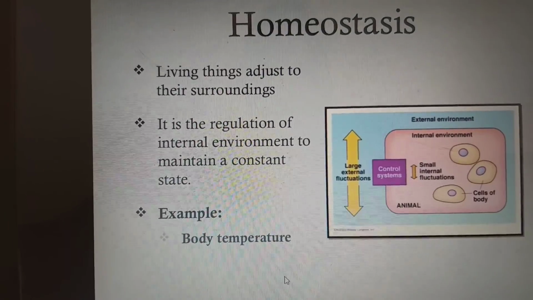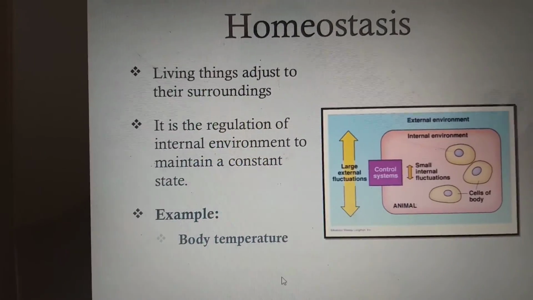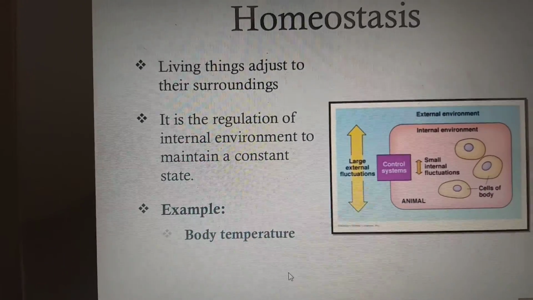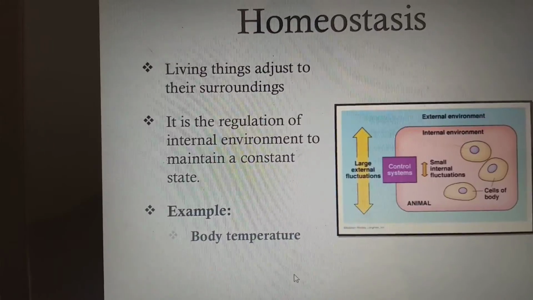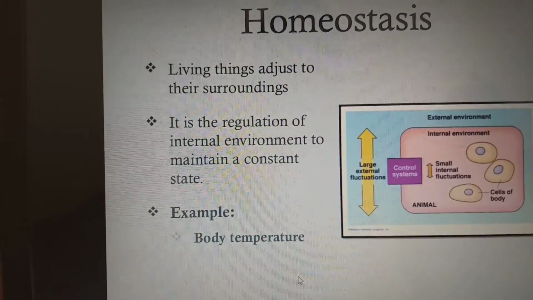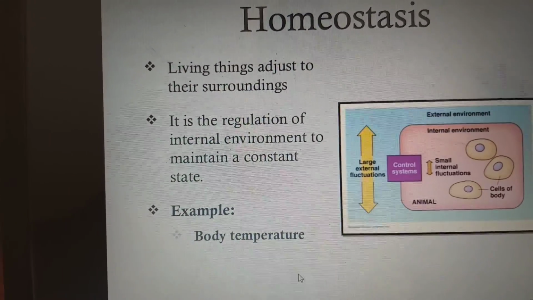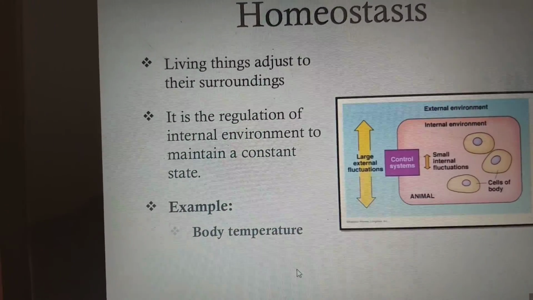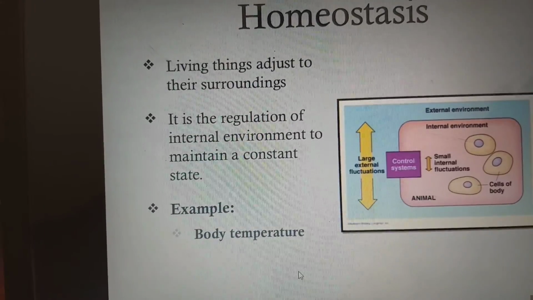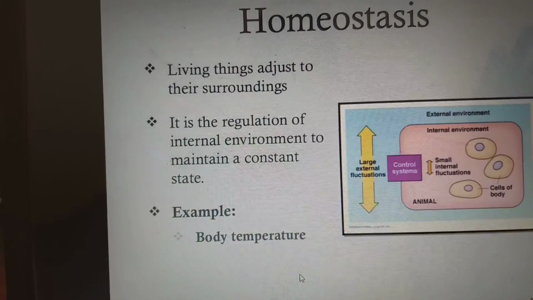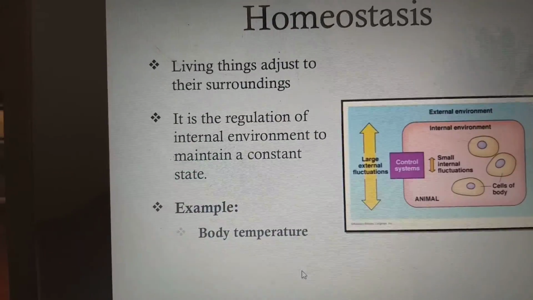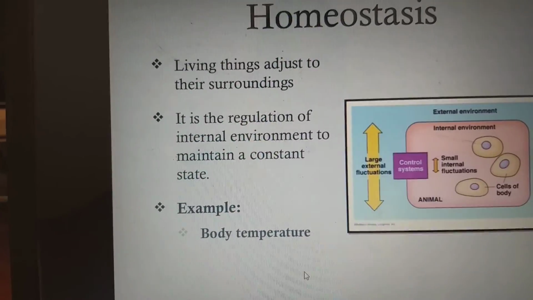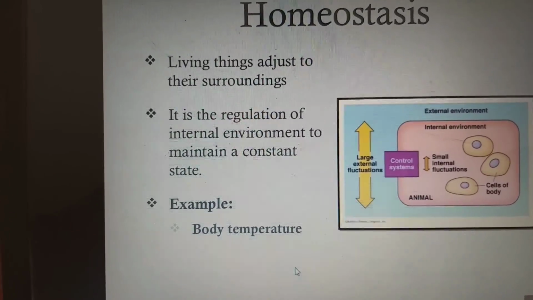Coming to homeostasis, living things adjust to their surroundings. It is the regulation of the internal environment to maintain a constant state. For example, to maintain the core body temperature, the blood pressure, the RBC, WBC, etc. For everything we have a mean point or set point in the body. If these set points are altered, we call it abnormal, or in a diseased condition these things will be altered. For example, body temperature is given here with a picture.